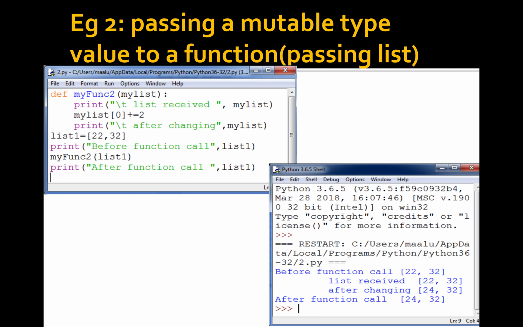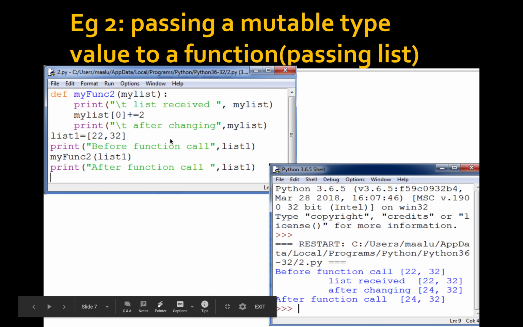The next case is passing a mutable type value to a function. That is, we are passing a list through a function. What changes occur? We already studied that a list is a mutable type. So if there is any change in a value in a particular list, it will not affect the memory location. That is, the memory location will not change. So what happens here?